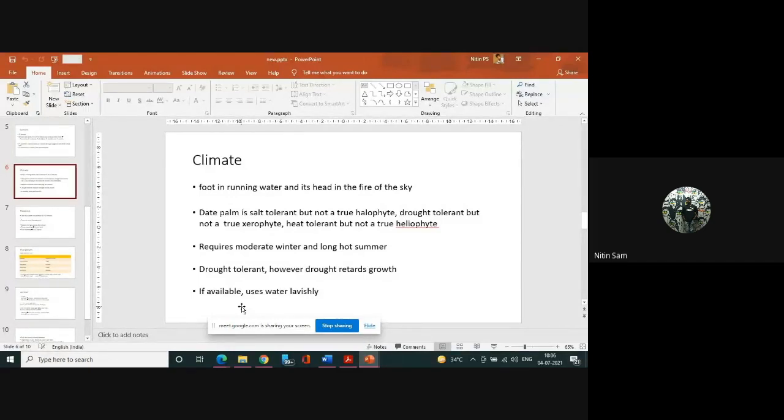And can also be sprayed with sulfur dust to control rust.